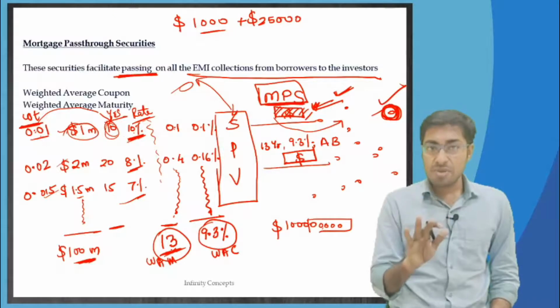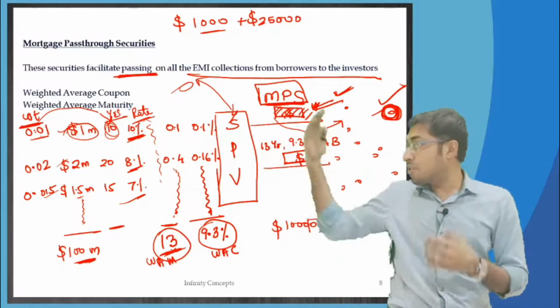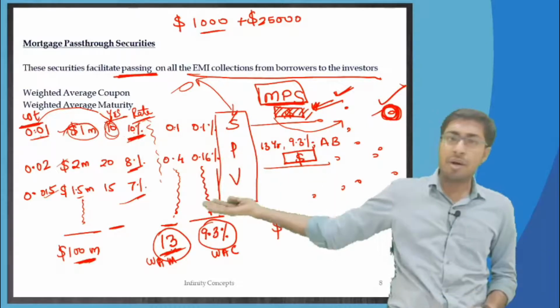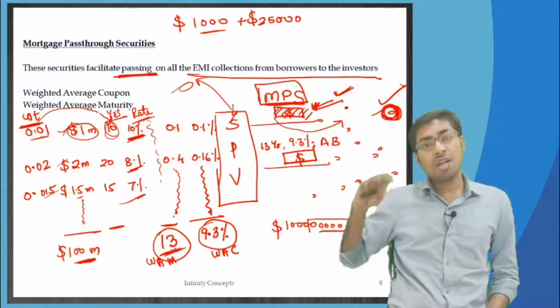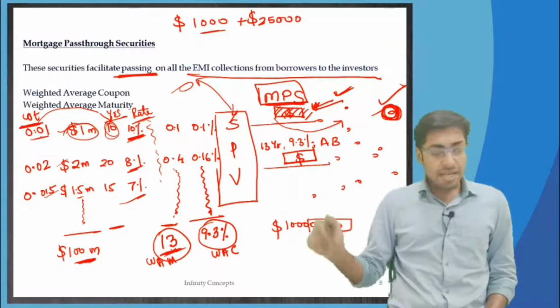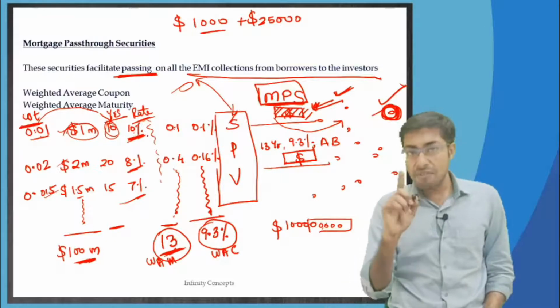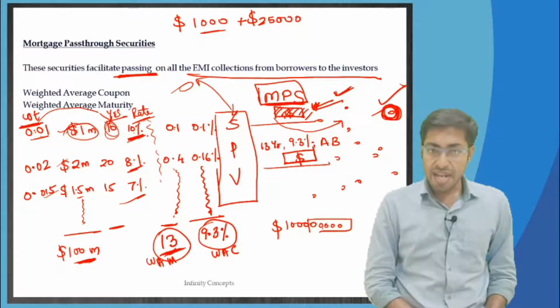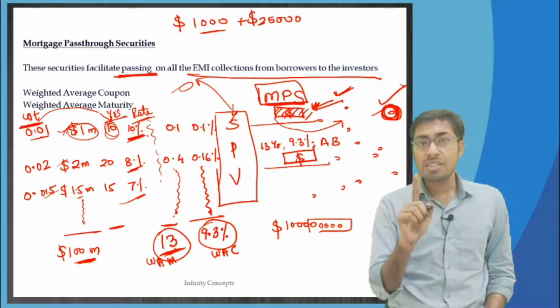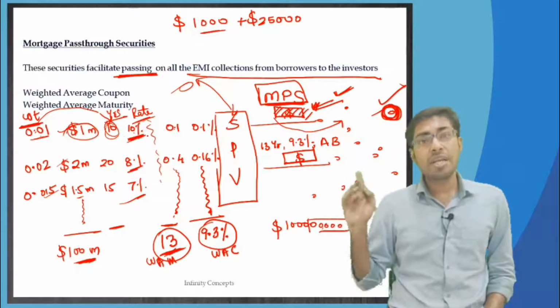In short, I am trying to say that if these home loan borrowers are prepaying the amount, instead of 1,000 they are paying back $25,000 every month, then instead of 13 years for this loan to get completed, it will now take just 10 years, just as an example. This is what we are talking about.